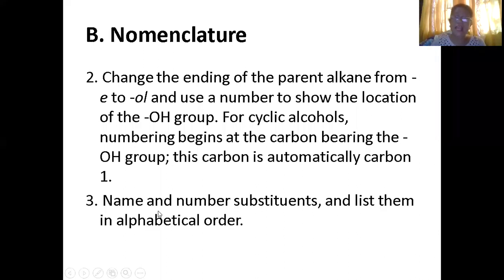Same thing if it has substituents, those add-ons known as substituents: list them in alphabetical order. Which will come first? If you have ethyl, chloro, bromo, and iodo, you start with bromo. After bromo, you have ethyl. After ethyl, you have chloro, then iodo. So that is the alphabetical listing.